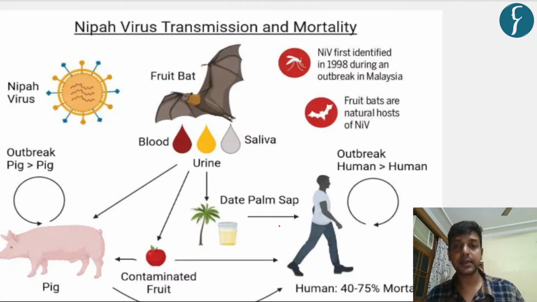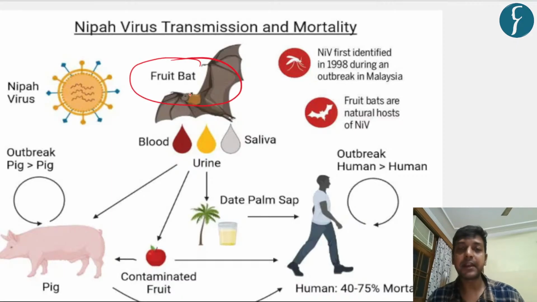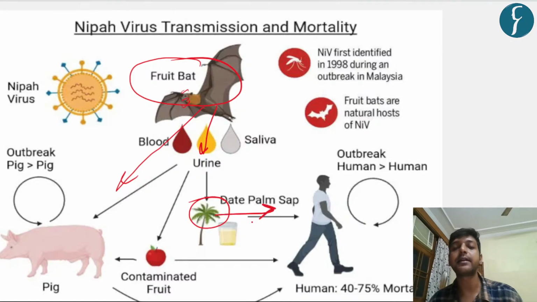Now, another fact related to the Nipah virus is that the major carrier is known to be the fruit bat, and whenever they eat fruits, and those fruits are eaten by people, it can lead to transmission. Even if they have urinated on certain trees, for instance palm, and you drink that date palm sap, or eat it, it will also lead to Nipah virus transmission.